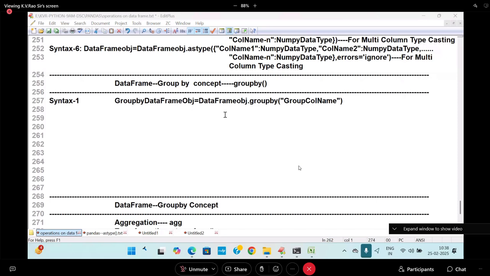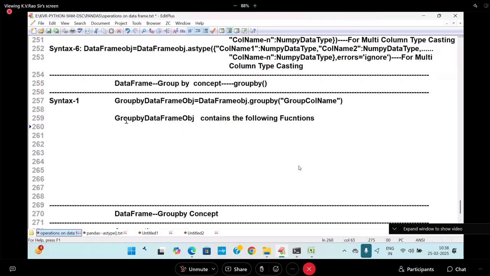Group by data frame. Group by data frame object contains what? Group name as well as group data. So to retrieve the group data, you are applying. So group by data frame object contains, here I will mention it, the following functions. What are the functions we are having here?